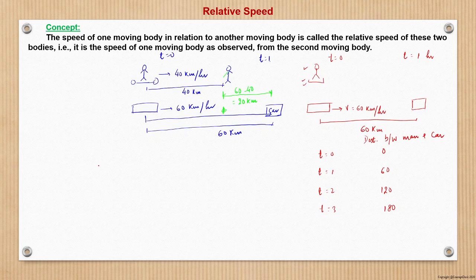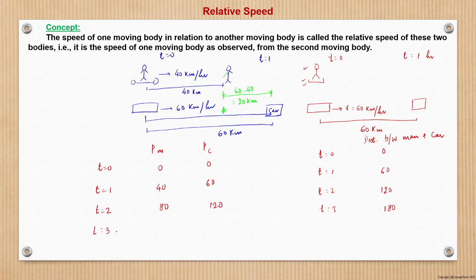So if we now generalize this, at t is equal to 0, let us say the position of man and position of car are both 0, 0, at the same place. At t is equal to 1, he will be at 40 kilometer distance, and the car will be at 60 kilometer distance from the starting point. At t is equal to 2, he will be at 80 kilometer, and the car will be at 120 kilometer.